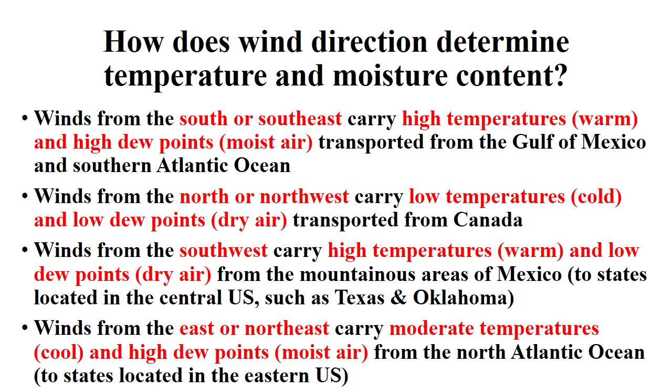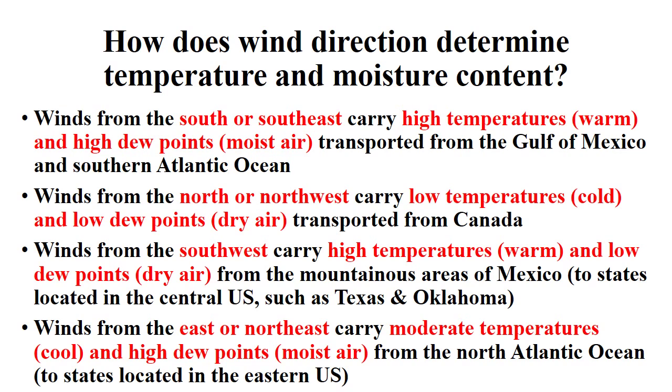How does wind direction determine temperature and moisture content of air? Winds from the south or southeast carry high temperatures, meaning the air will be warm, and they will also have high dew points, meaning the air will be moist. This air will be transported from the Gulf of Mexico and the southern Atlantic Ocean. Winds from the north or the northwest will carry low temperatures, in other words, cold air, and low dew points, in other words, dry air. This air is transported from Canada.